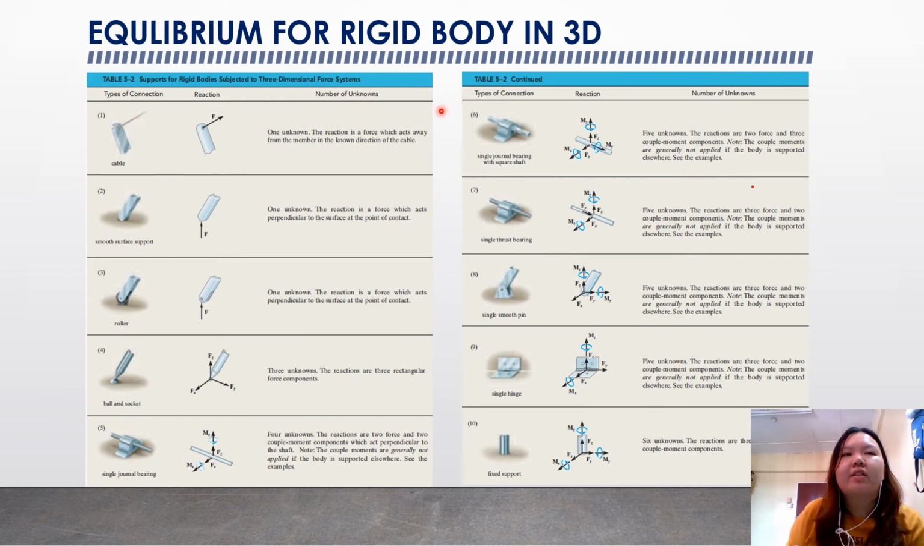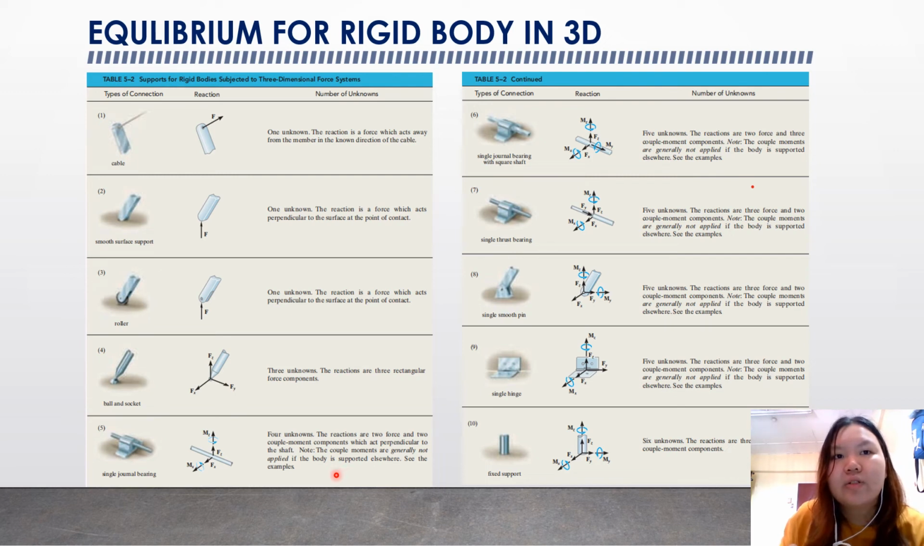So now we have the types of supports for equilibrium of a rigid body in 3 dimensions. The first one we have is the cable, with 1 unknown. The second one is the smooth surface support, with 1 unknown also. The roller has 1 unknown. The ball and socket has 3 unknowns. The reactions are 3 rectangular force components. And number 5 is the single journal bearing with 4 unknowns. The reactions are 2 force and 2 couple moment components which act